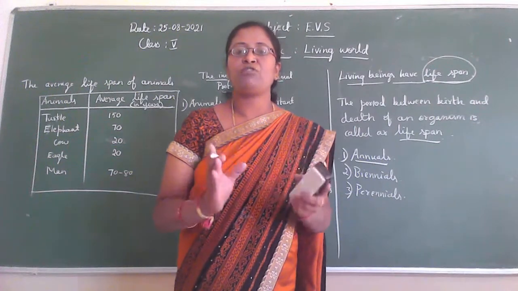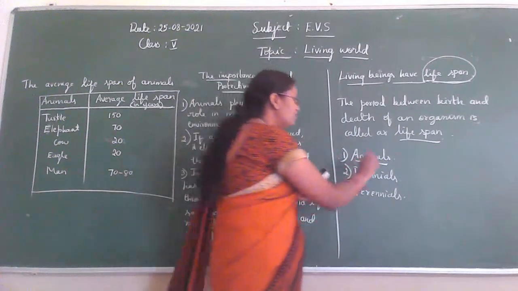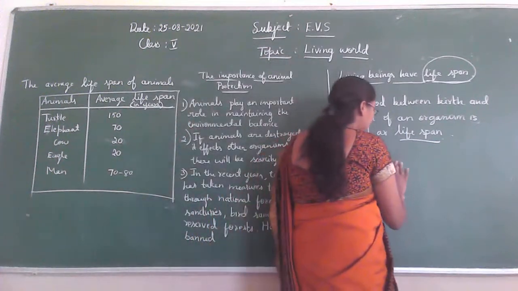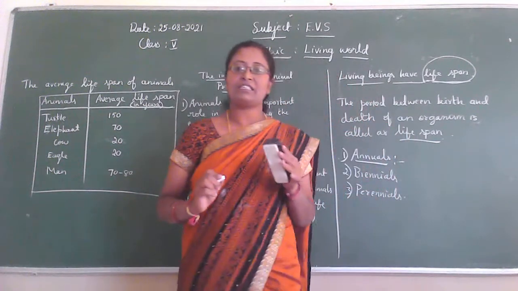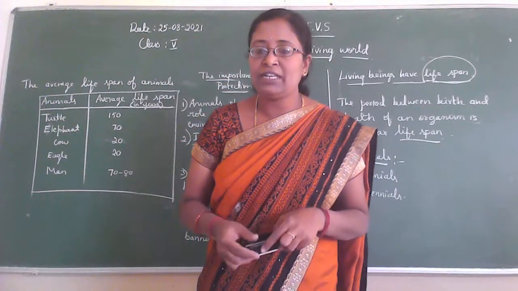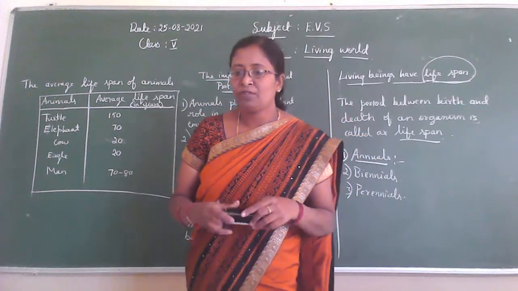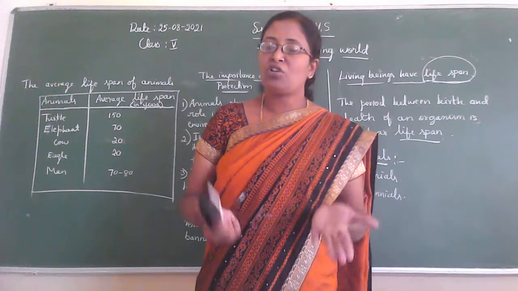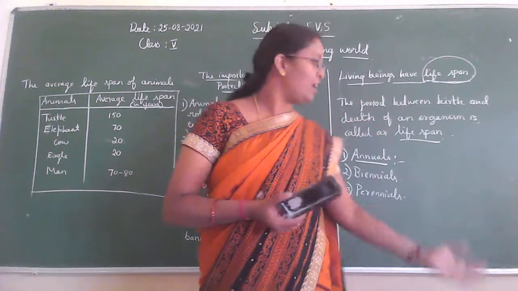So these types of plants come under annuals. Give an example for the annuals: jowar, wheat, paddy, pumpkin, vegetables, cotton. These belong to the annuals.